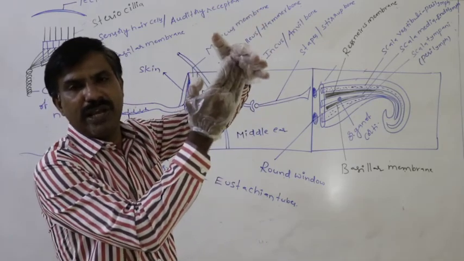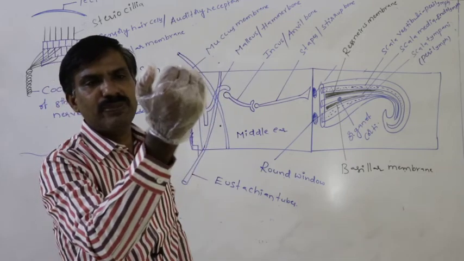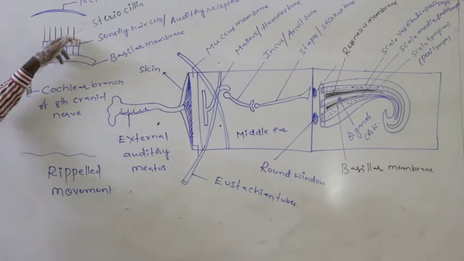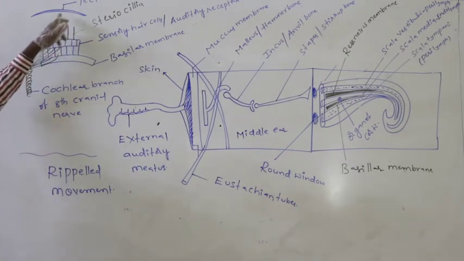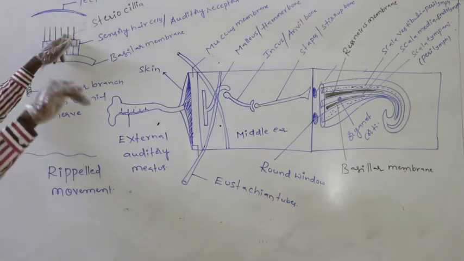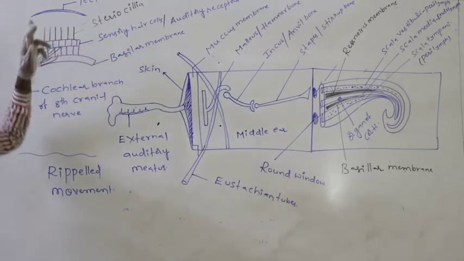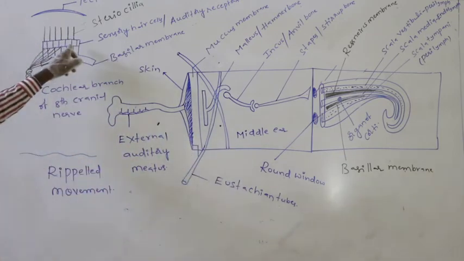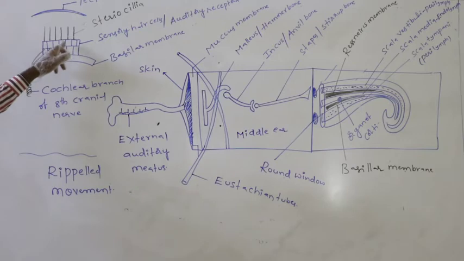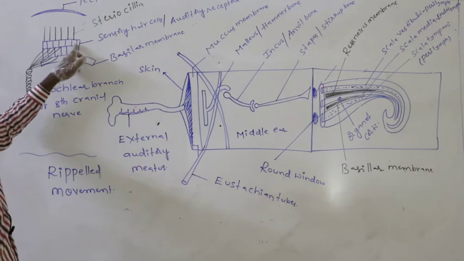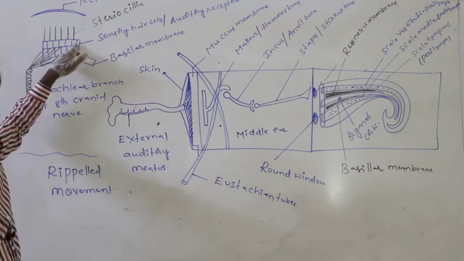touches to the tectorial membrane, the stereocilia bend to one side. That bending is responsible for the depolarization in the sensory hair cell. Whenever the stereocilia bend to one side, that leads to the generation of an action potential in the sensory hair cell.